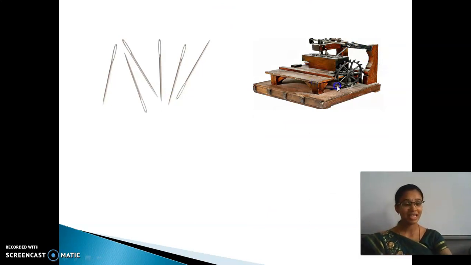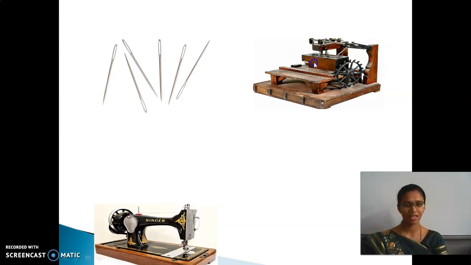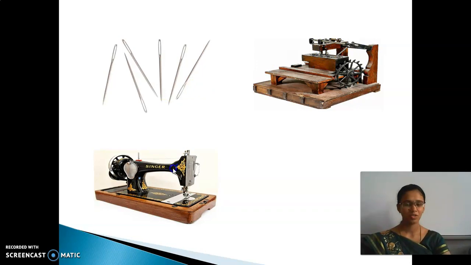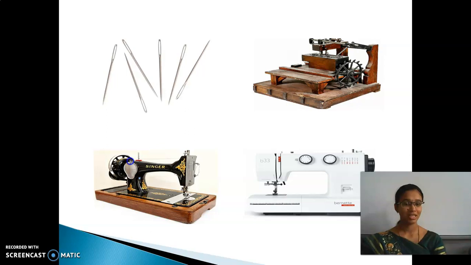In the intermediate time, the machines were like this. But now, these are the modern sewing machines. This was the first, this was in the middle period, and now the modern machines are there.